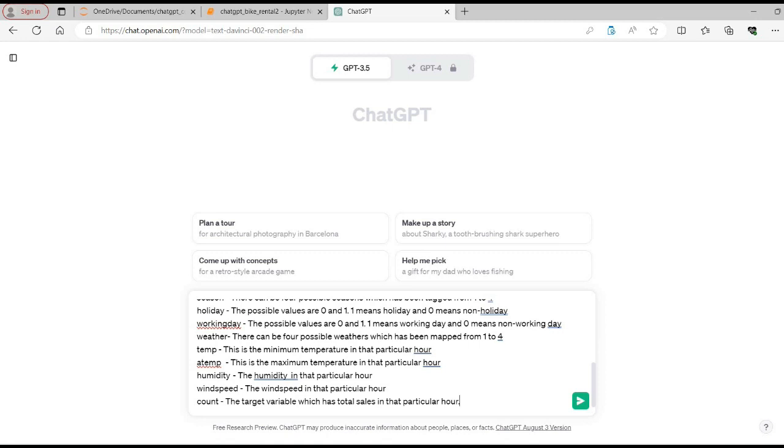This is how I have provided the description and explanation of the data set, so that ChatGPT knows exactly the meaning of each column. Now the next step is to provide some sample data to them so that they can better understand the expectations from the data. Let me paste it here as well.